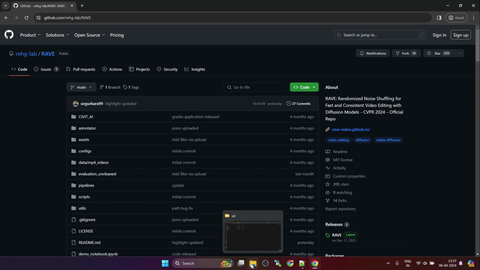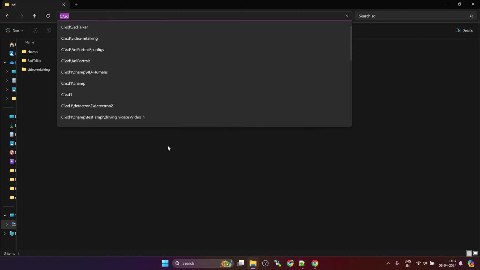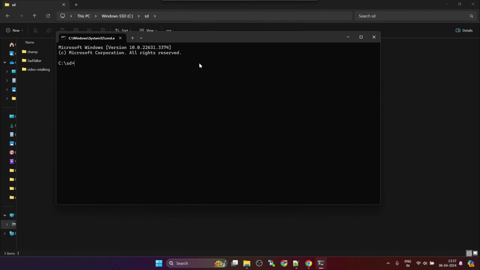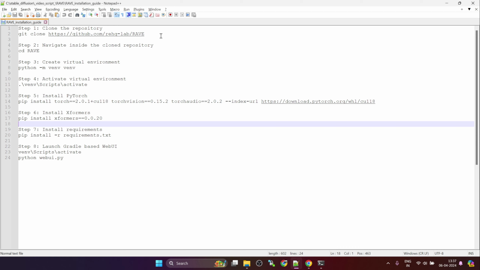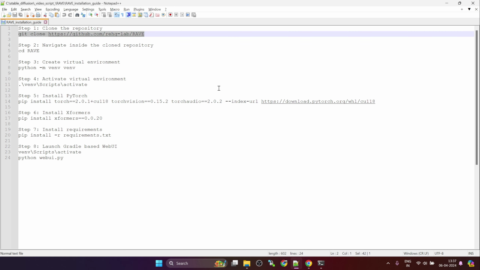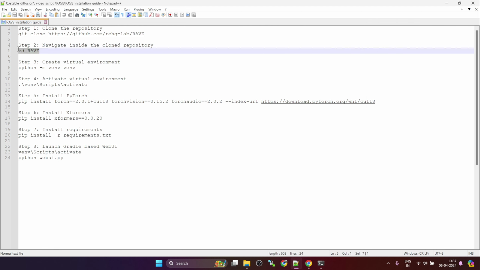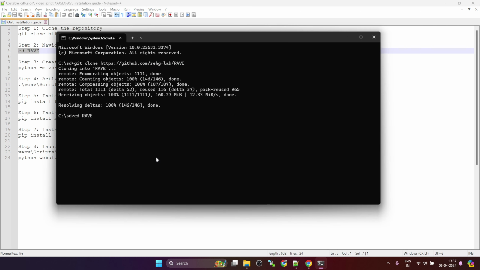To install it on Windows, first we will navigate to the folder where we want to install. Type cmd in address bar and press enter. This will bring the command prompt. Next, follow the steps which are mentioned in the installation guide. We are going to clone the repository. Next, we will navigate inside the cloned repository.